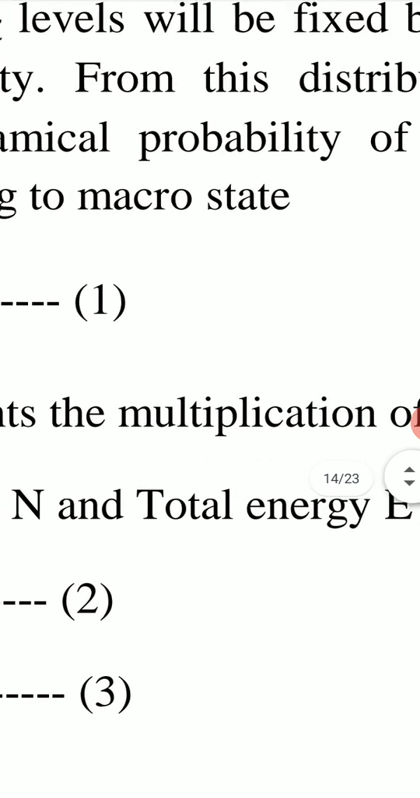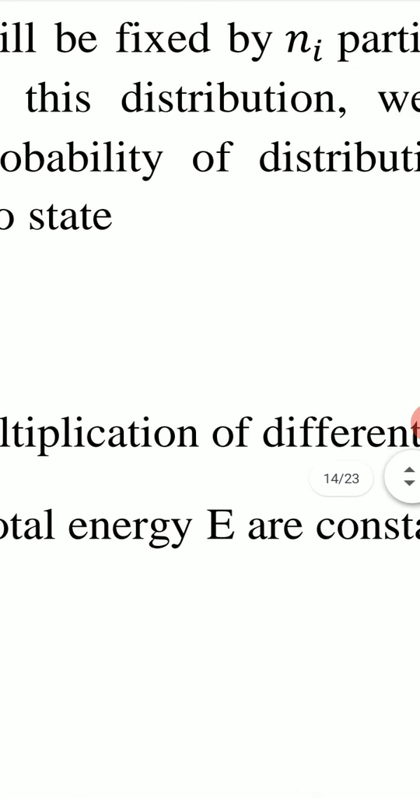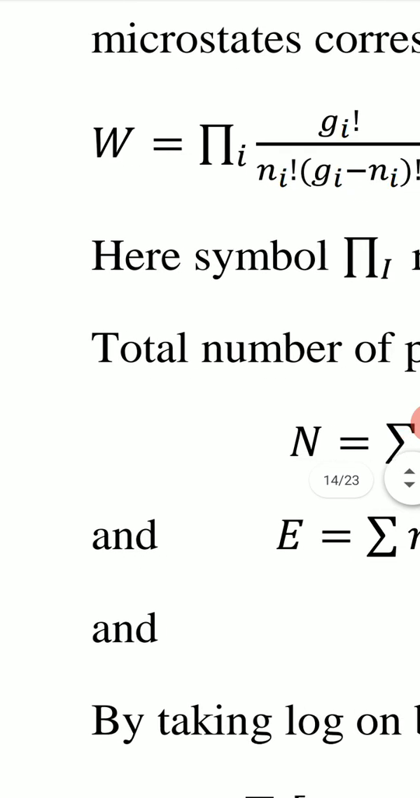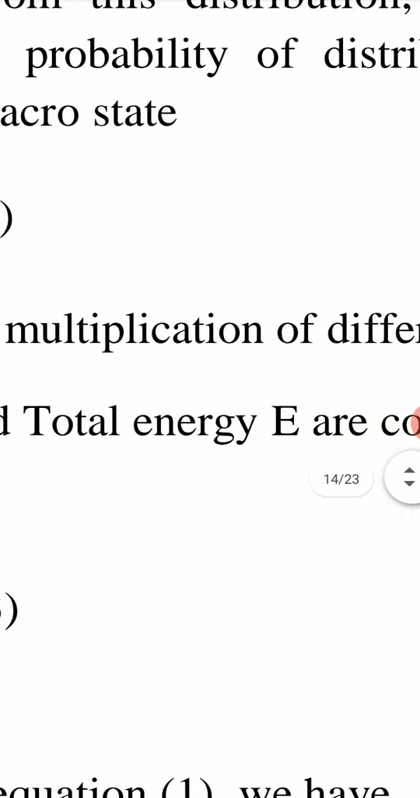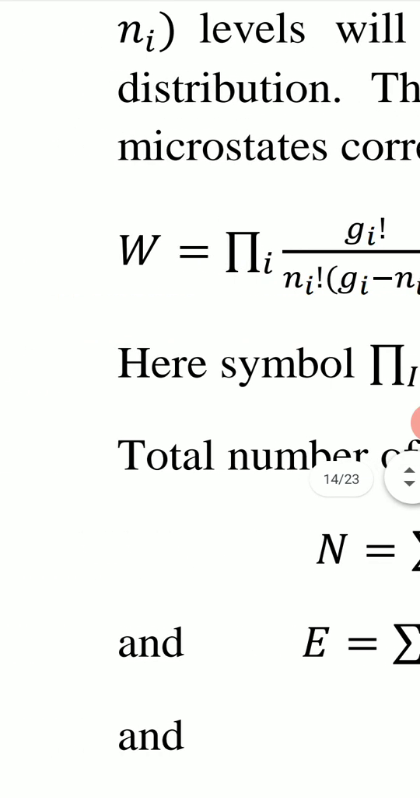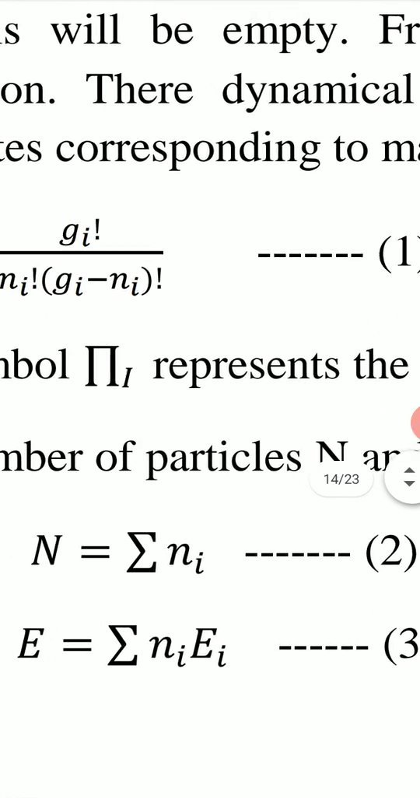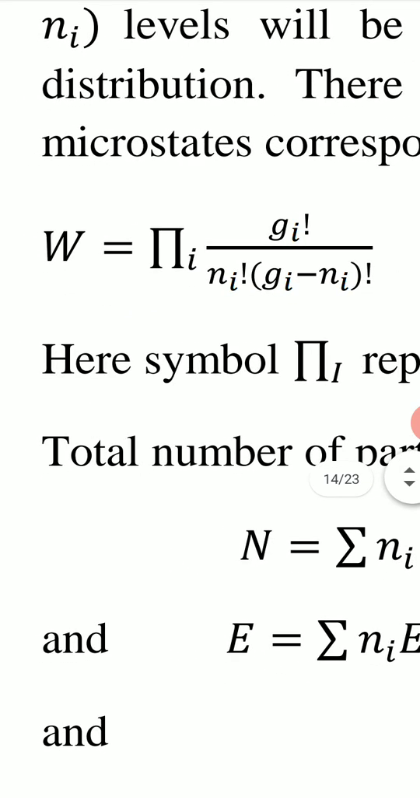The thermodynamic probability of distribution of particles is given by this formula. Thermodynamic probability means the number of microstates corresponding to a macrostate. So thermodynamic probability, which is the number of microstates, is given by this formula: W equal to pi I factorial Gi upon factorial Ni into factorial Gi minus Ni.